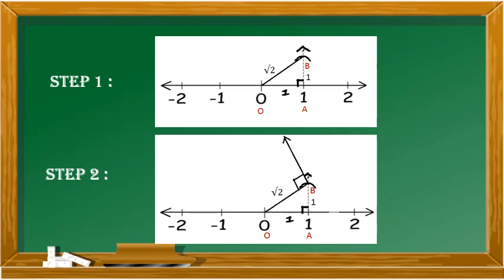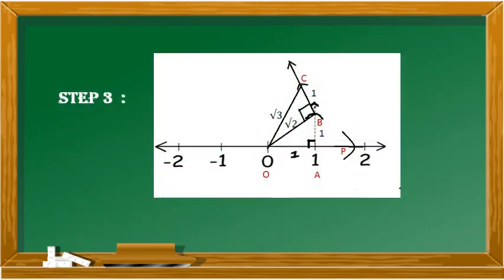Now we have to construct square root of 3. See the next step. Place the protractor at B and OB as base. Construct a perpendicular line, that is 90 degrees. With B as center and 1 centimeter radius, cut an arc on the perpendicular line with the help of compass and mark it as C. Join OC such that OC is equal to square root of 3.